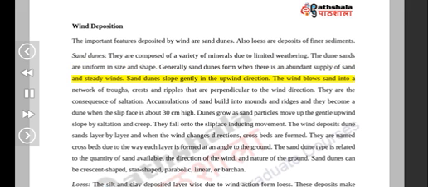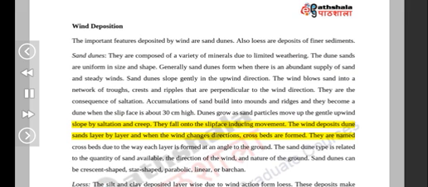Sand dunes slope gently in the upwind direction. The wind blows sand into a network of troughs, crests, and ripples that are perpendicular to the wind direction. They are the consequence of saltation. Accumulations of sand build into mounds and ridges, and they become a dune when the slip face is about 30 centimeters high. Dunes grow as sand particles move up the gentle upwind slope by saltation and creep. They fall onto the slip face, inducing movement.